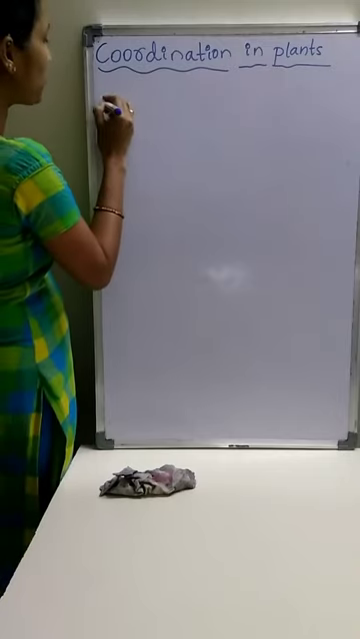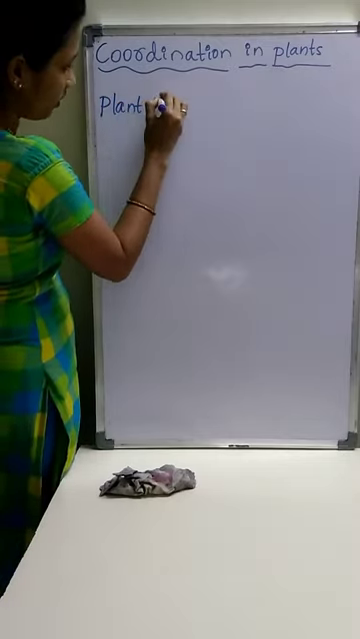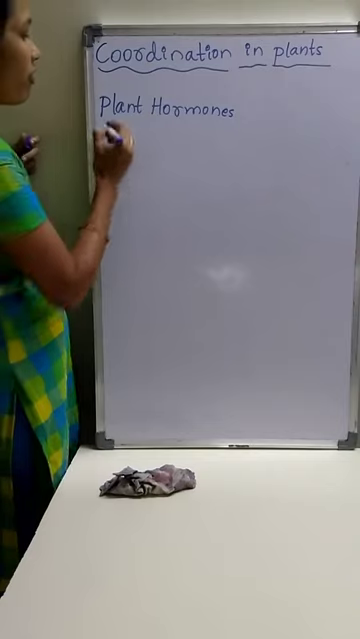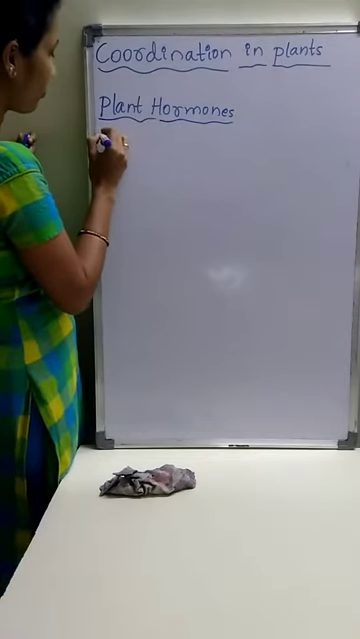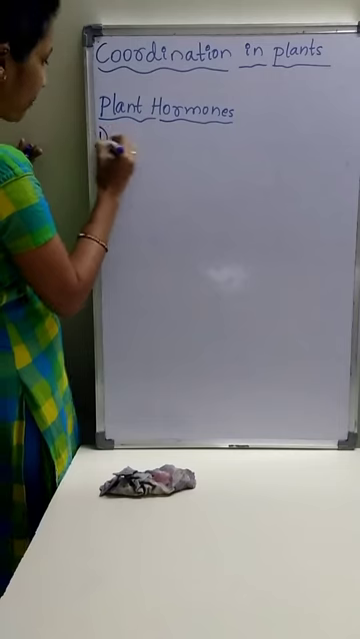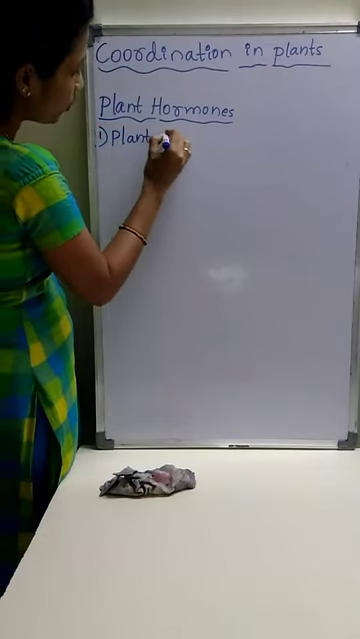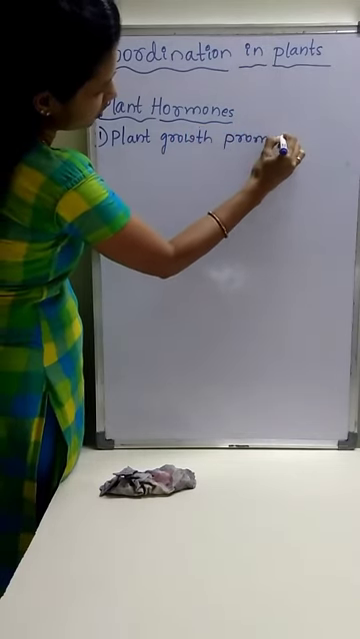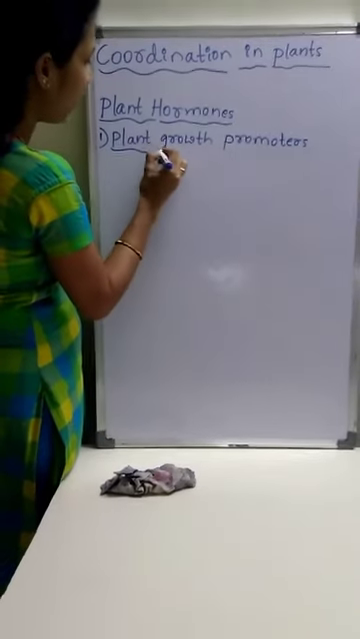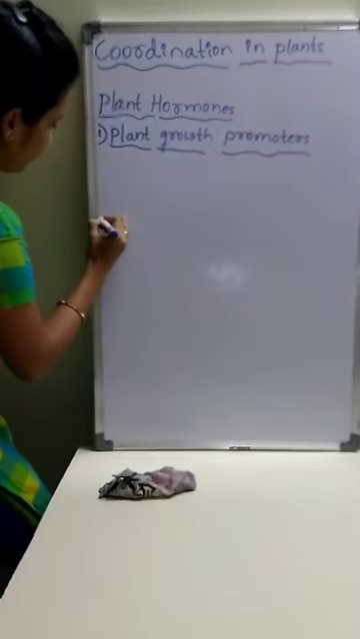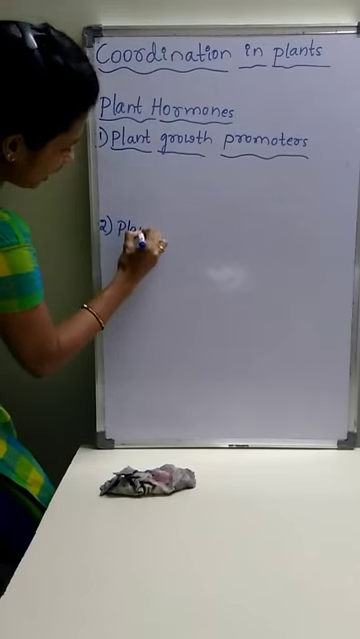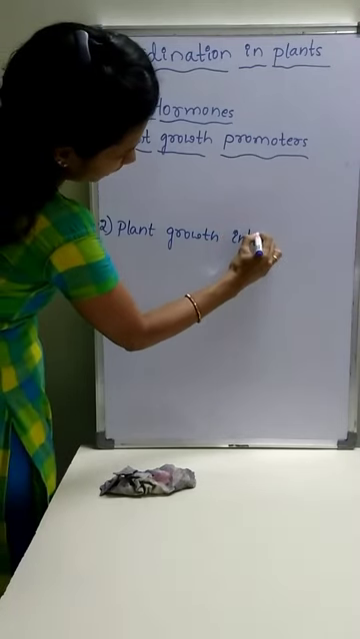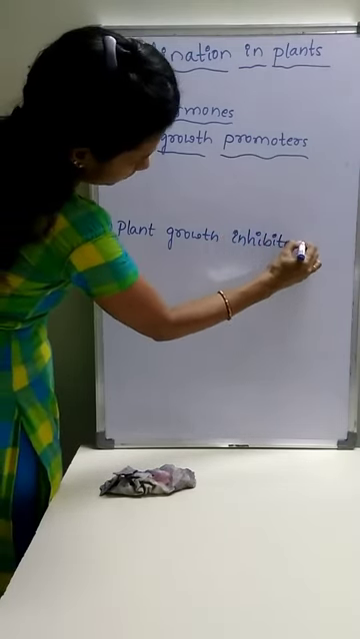Hence, all the activities are controlled and coordinated by the secretion of hormones. There are mainly 2 types of plant hormones. Plant hormones are the chemicals. There are 2 types of plant hormones, such as one is plant growth promoters, and another one is plant growth inhibitors.